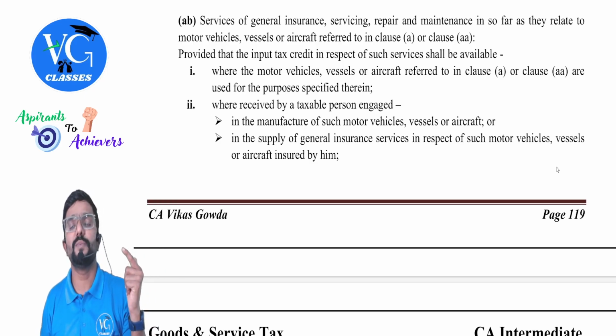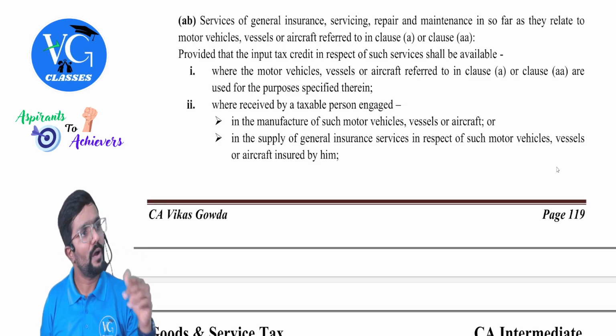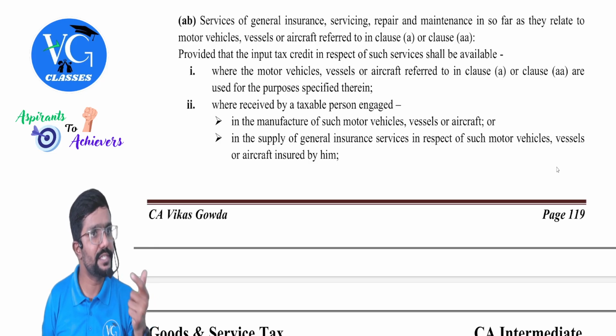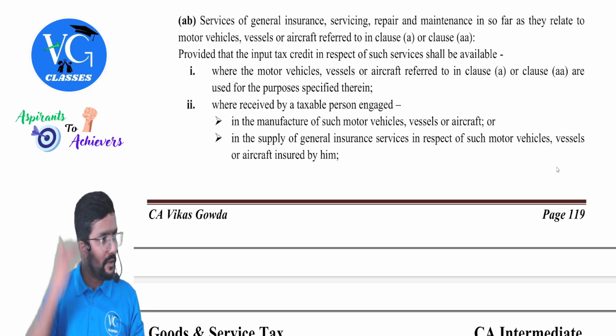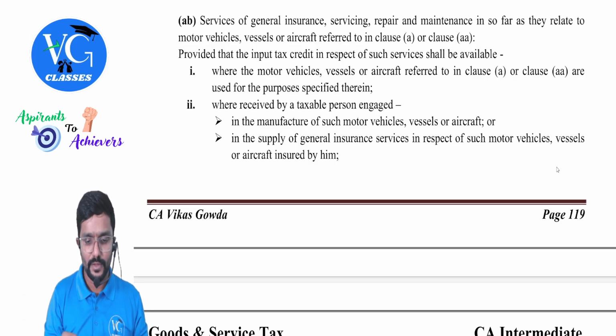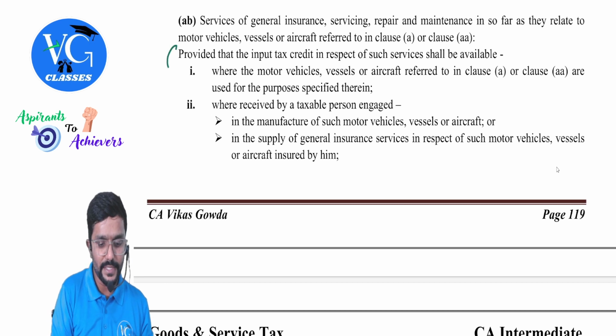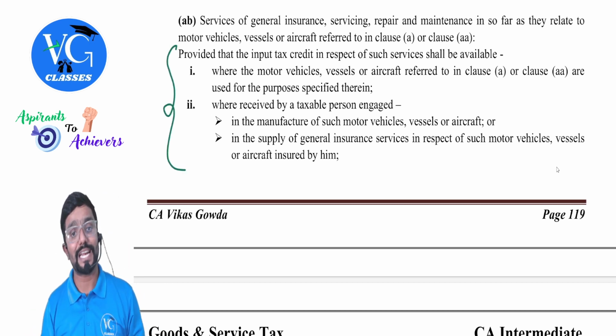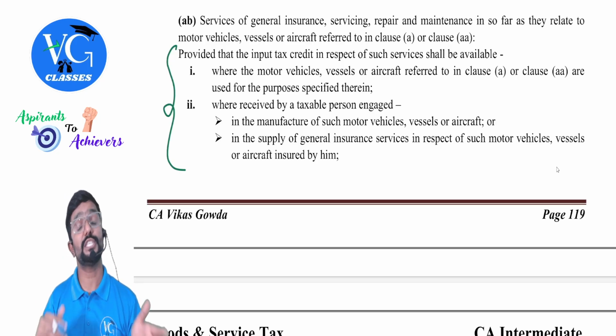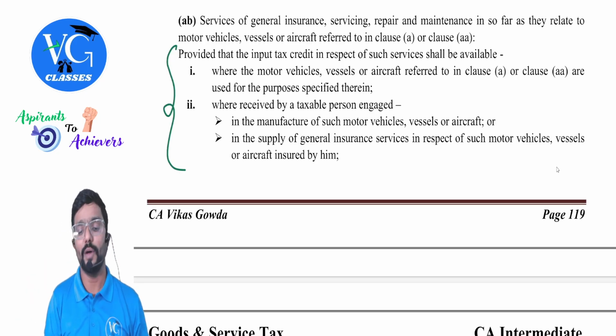Is this goods or service, people? Service. On input service also GST is applicable, right? Yes, we have paid it. Is credit available? No, they told credit is not available. But in the following case, credit is available. Provided that the input tax credit in respect of such vehicles, or such services shall be available.